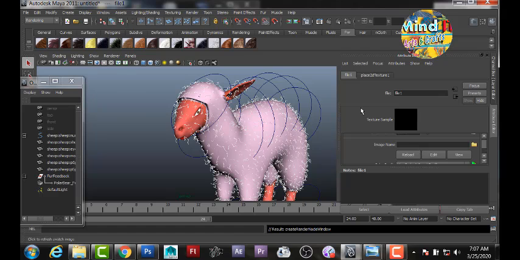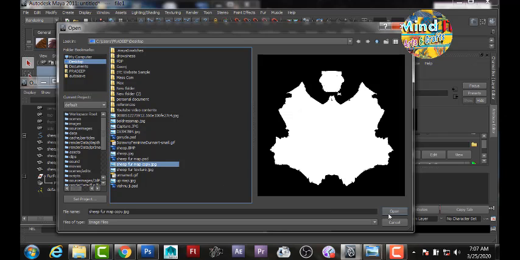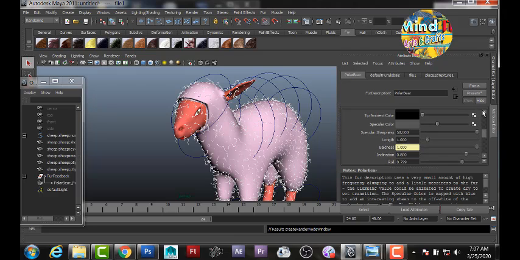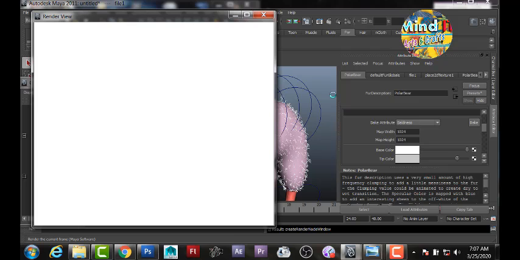Apply a file. I have already created a baldness map, or fur map, for the sheep on my desktop, and I am applying this to the baldness attribute of the fur. Now go back, go up to the top, and select the baldness and wave. Now you can see the fur has been removed from the face, the lower foot and here.